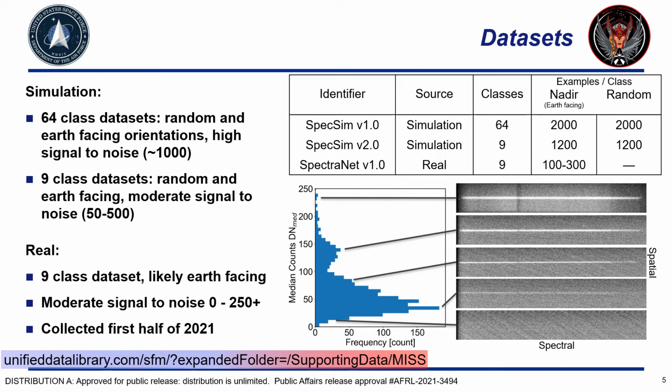These datasets are available at the Unified Data Library as linked, and any of the authors on this paper can assist with access. The frames to the bottom right represent a small subset covering the signal-to-noise distribution of our on-sky dataset, which is plotted on the bottom left.